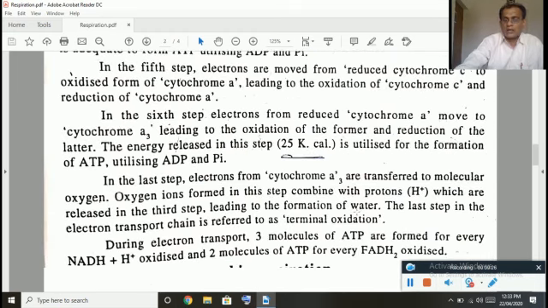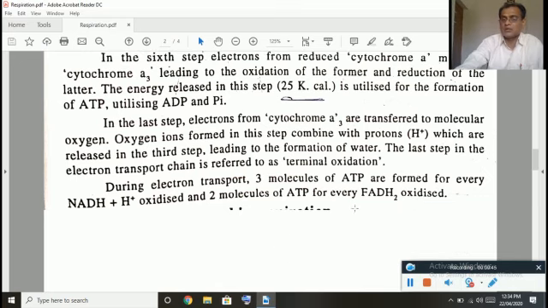So as I said, this is very important. We can expect a 2-mark question also. In the last step, electrons from cytochrome A3 are transferred to molecular oxygen. Oxygen ions are formed. In this step, they combine with protons which are released in the third step, leading to the formation of water. So this last step is called terminal oxidation.